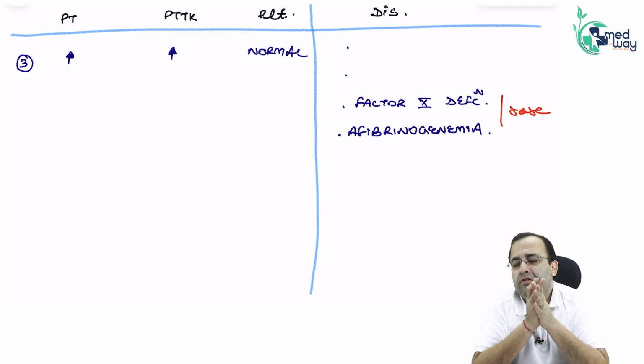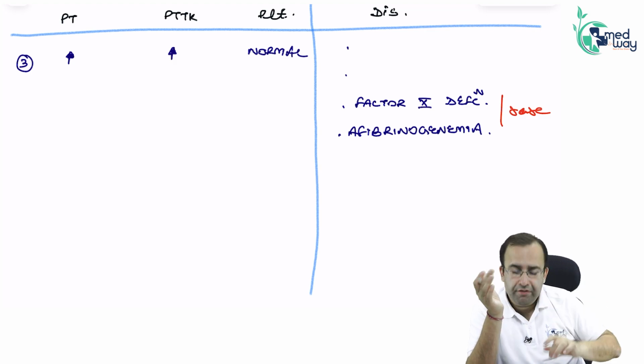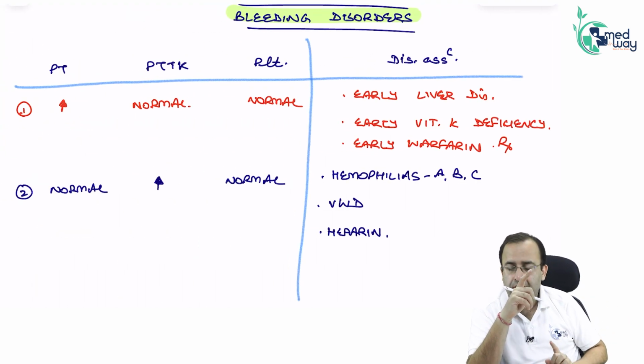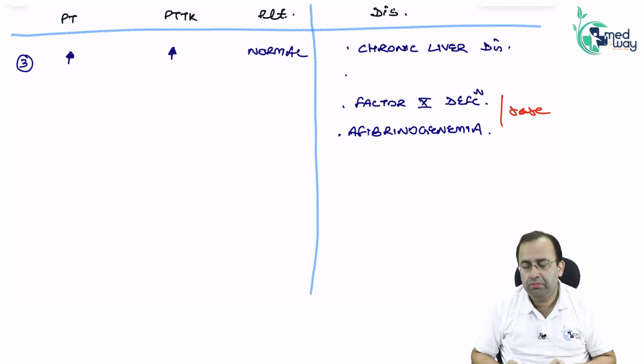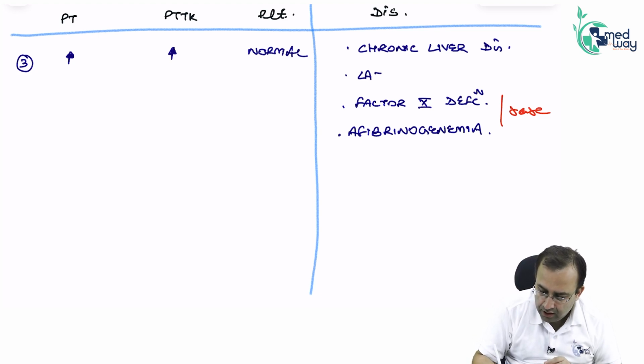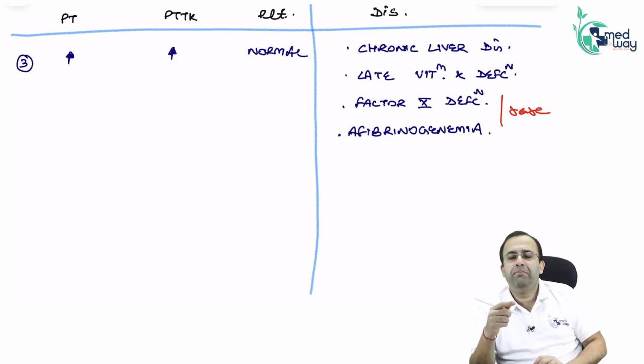Where are all coagulation factors synthesized? In the liver. In early liver disease, PT increased first, because the least half-life was factor 7. But as chronic liver disease progresses, gradually other coagulation factors will also reduce, leading to increased both PT and PTTK. Chronic liver disease. Late vitamin K deficiency. It causes elevation of both PT and PTTK.